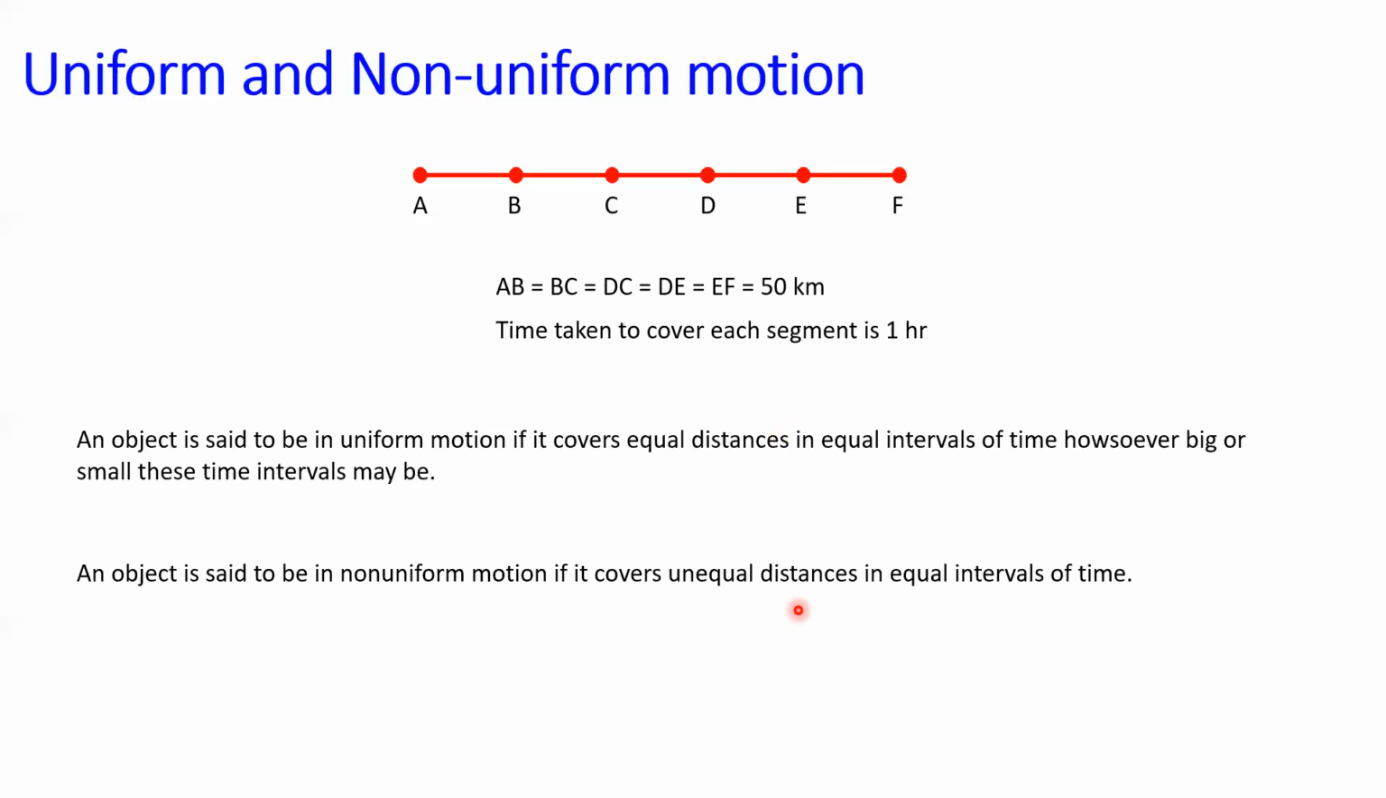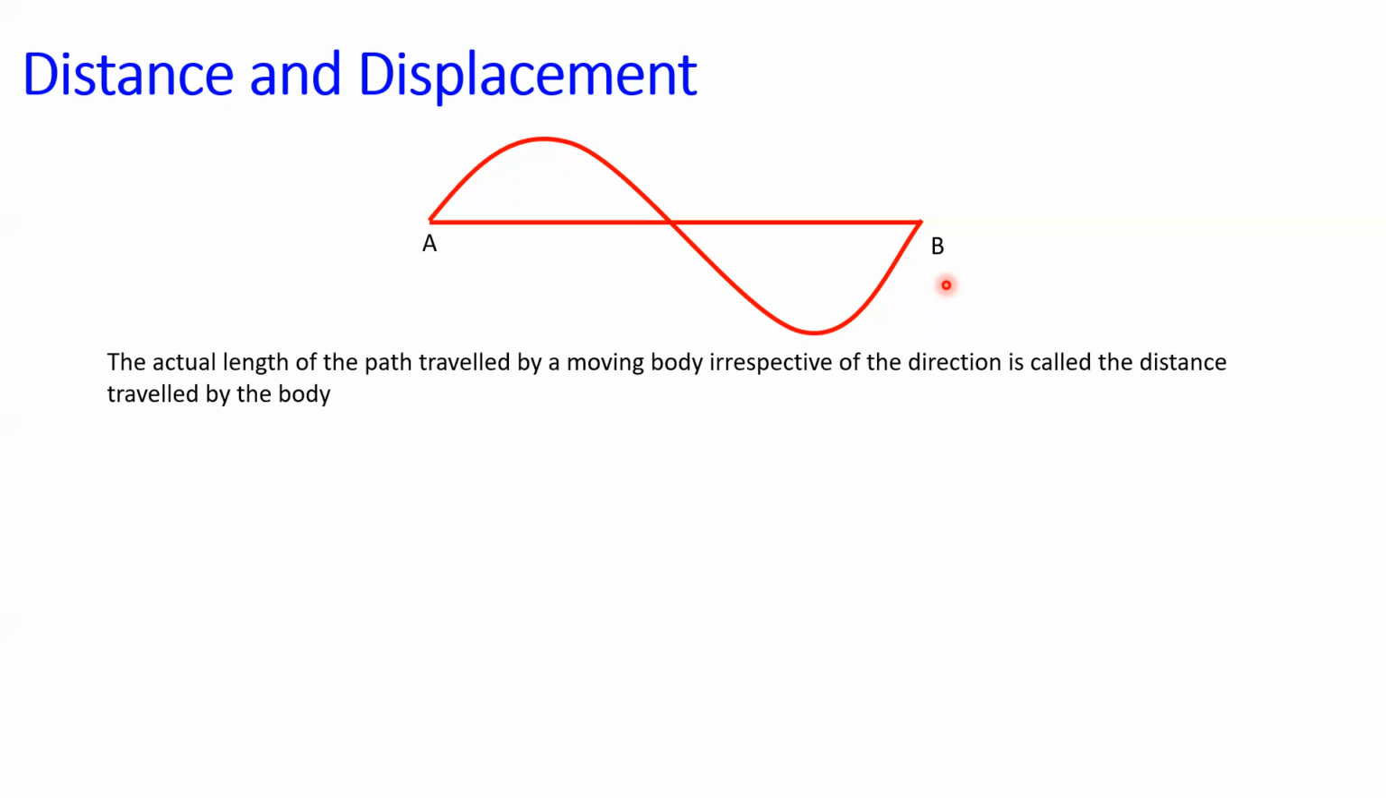Next, we'll get the important terms related to this topic. First one is going to be the distance and displacement. Consider the object moving from A and it reaches the point B. The object moves along the path as shown in the picture. The length of the path traveled by the object from A to reach B is called distance traveled by the body. So the actual length of the path traveled by a moving object, whatever may be the direction, is called the distance traveled by the body.